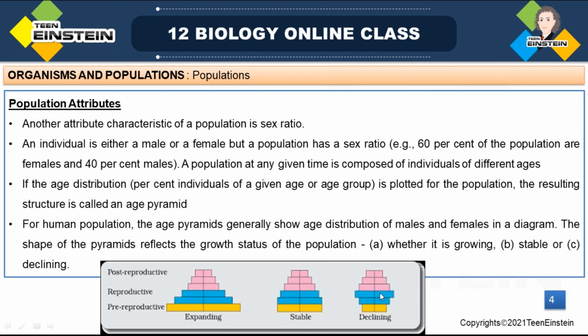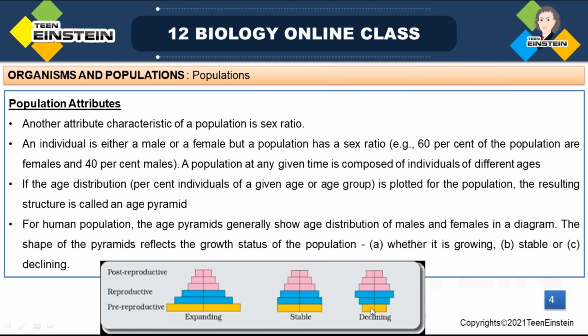Now, see here, the blue color shows the reproductive individuals. Now it is more. These are the individuals in the reproductive stage that will move to the post-reproductive stage after some time.